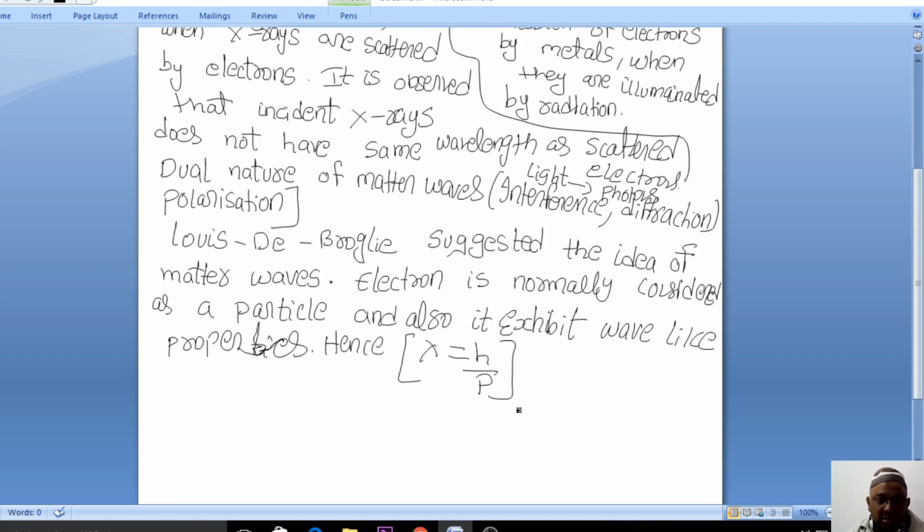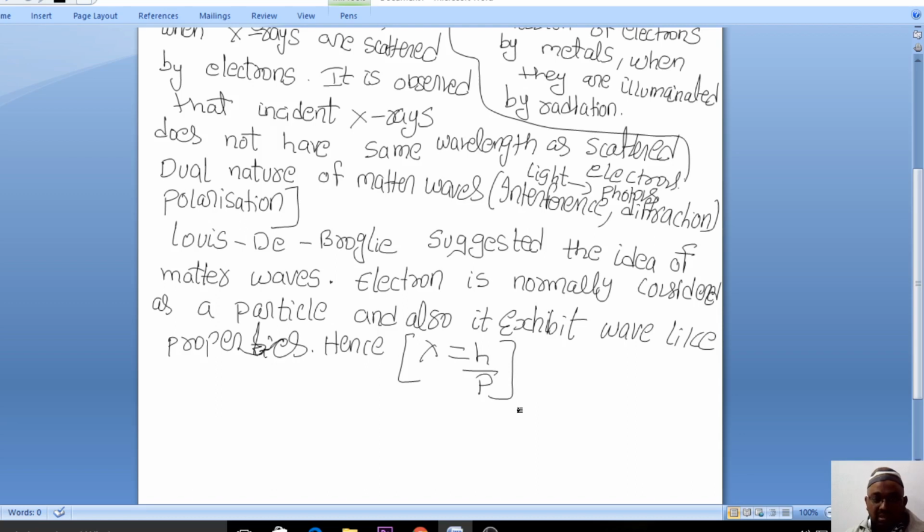We say that the particles which are exhibiting dual property. So Louis de Broglie suggested that matter waves are nothing but the particles which are exhibiting two natures: one is particle nature, and they also behave as a wave nature. So electrons sometimes behave as a particle, and sometimes behave as a wave.